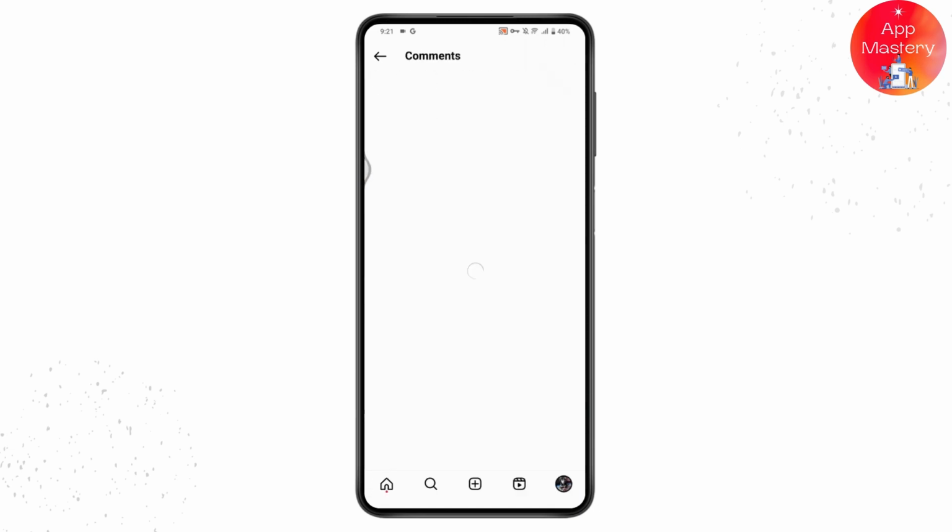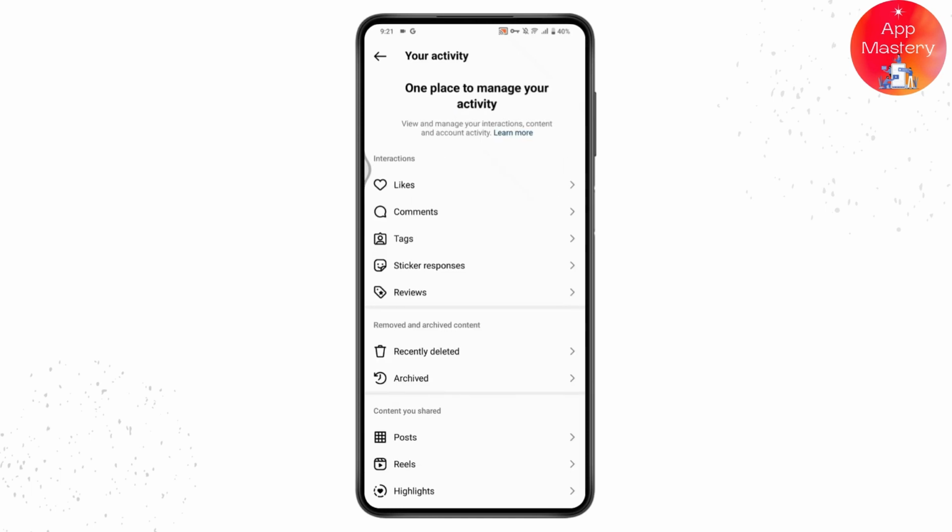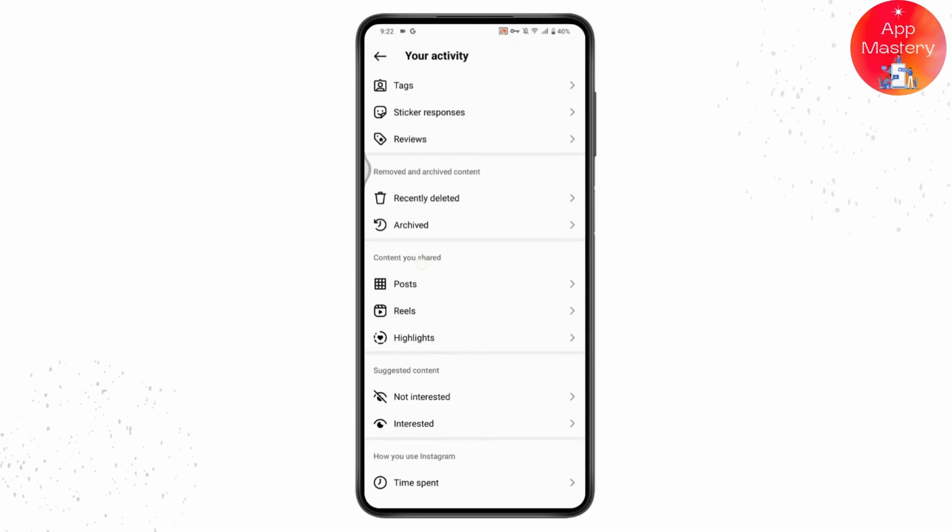Or you may also have the comments option. You need to simply go for the comments, and if you have commented something on someone's post, then you will have your comment history right here. And then you can go for tags, and then you can watch the tags and sticker responses and everything.